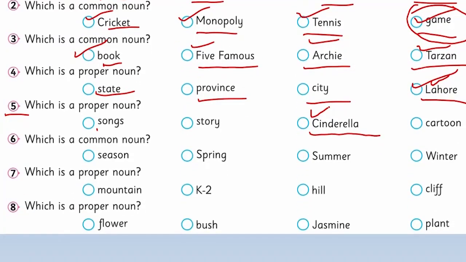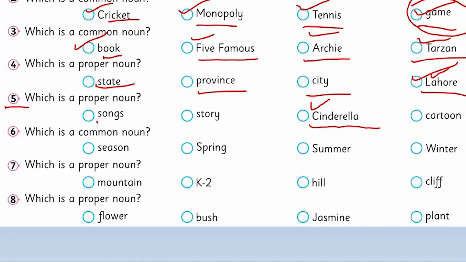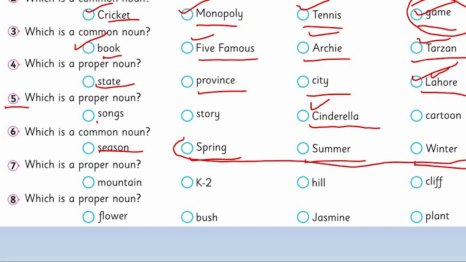Look at the sixth one, which is a common noun here. Season, spring, summer or winter. Here all of the three are included in season. So here the season is a common noun. Look at the seventh one, which is a proper noun here. Mountain, Ketu, hill, a cliff. Yes, we have also discussed it in our examples. Here the Ketu is a proper noun.